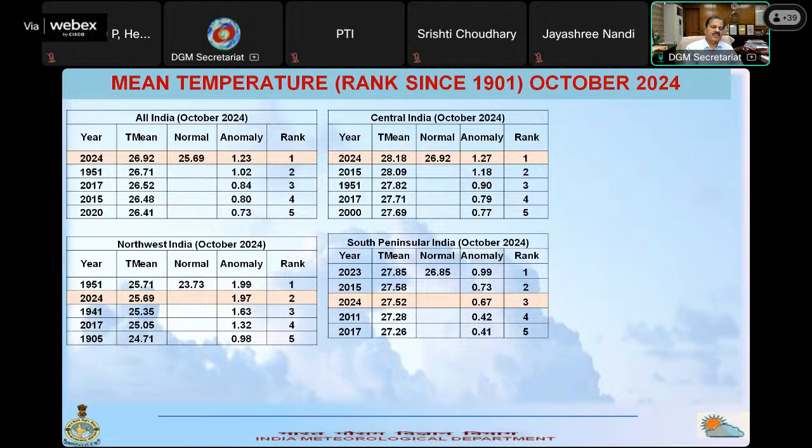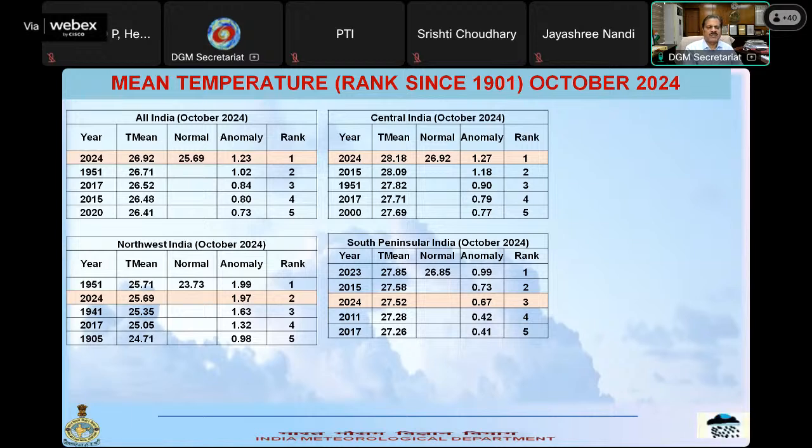So out of the 5 highest ranking, we have 4 years in October since the data began in 1901. Central India, if I just consider here, out of 4 years or 3 years: 2024, 2020, 2015, 2017, and 2000. Northwest India, if I just consider here again, 2024 is the second highest.